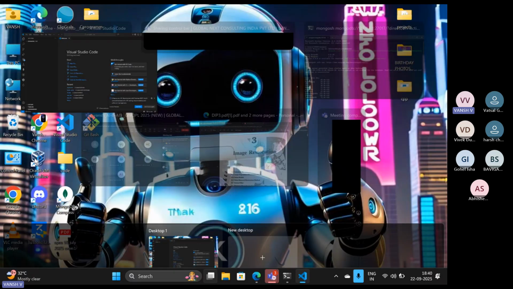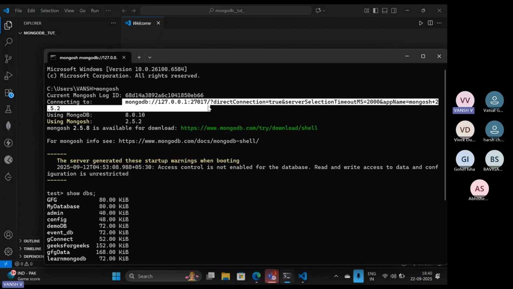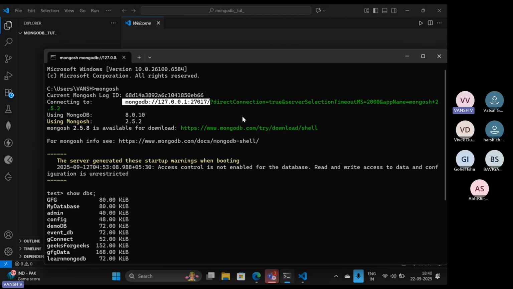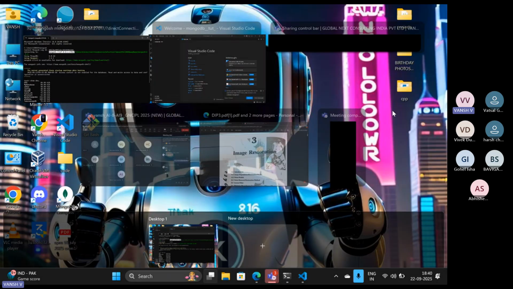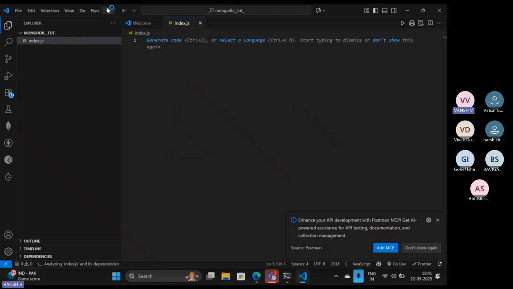Okay, right now we are going to use this URL, which is mongodb://127.0.0.1. If we want to connect our VS Code through MongoDB Atlas, then we just change this URL in the code, which I'm going to write now, so that we can get the desired output. Okay, so let's start. Firstly we have to create a .js file so that we can use it as a module. So this is the index.js.